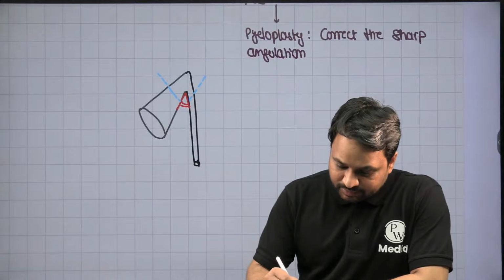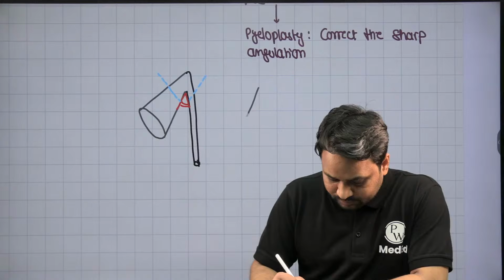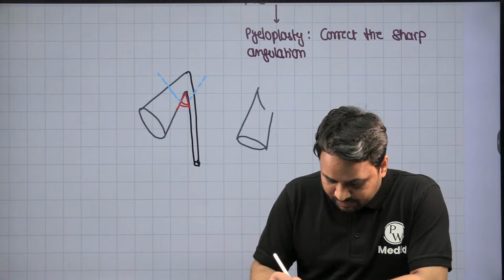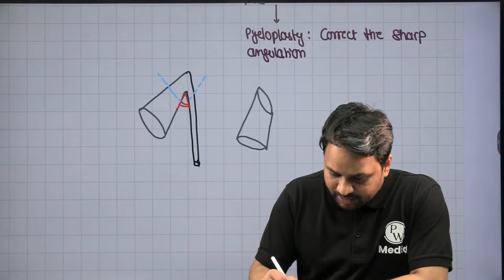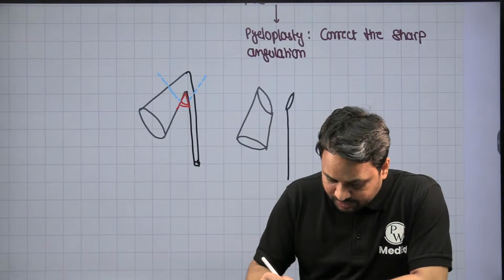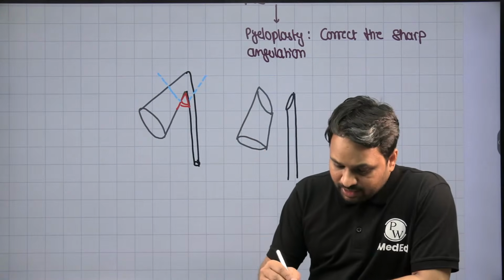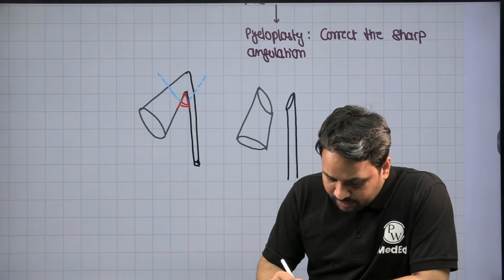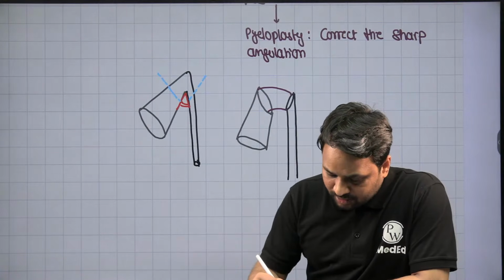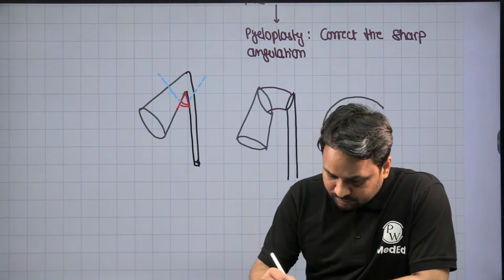Once you excise it, the end result that you will see is this: this is the pelvis, which we have excised in this particular fashion, and the ureter I've excised in this particular fashion. I've taken out this sharp angulation part, and then I will slowly make an anastomosis between these two. Once the anastomosis is formed, the end result would be like this.